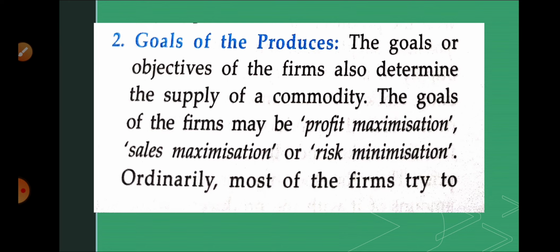The second one is sales maximization. Some firms are not working for profit, they are working for sales. So they are not keeping in mind the price of the commodity, they are just increasing their sales, and they can sell the product at a low price also, so their supply is more. So that is another concept. And the third one is risk maximization.